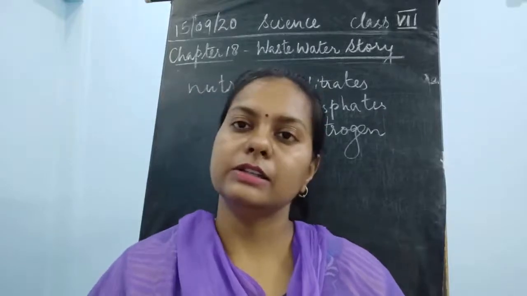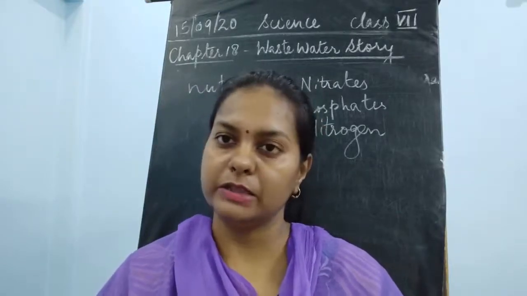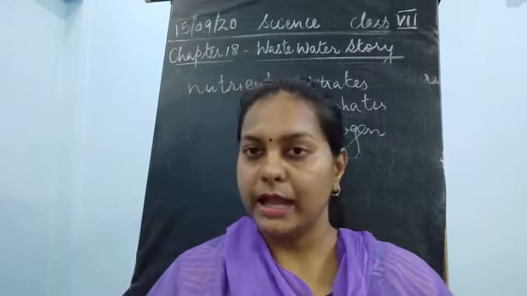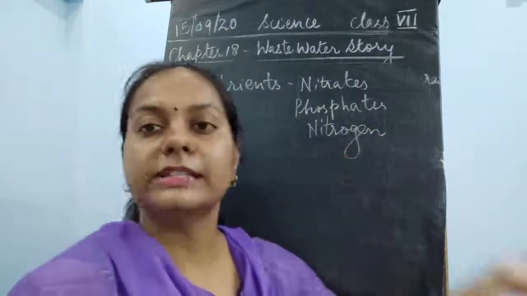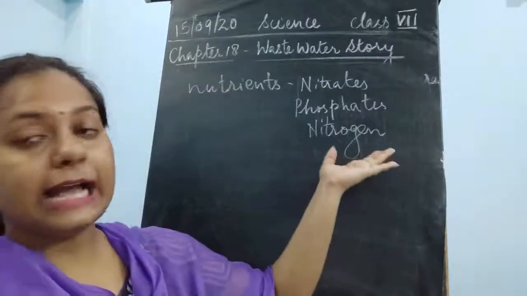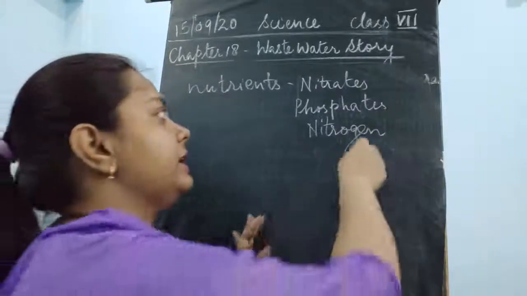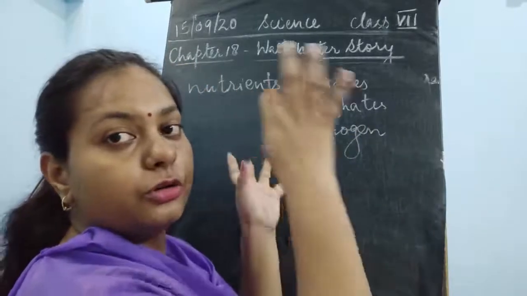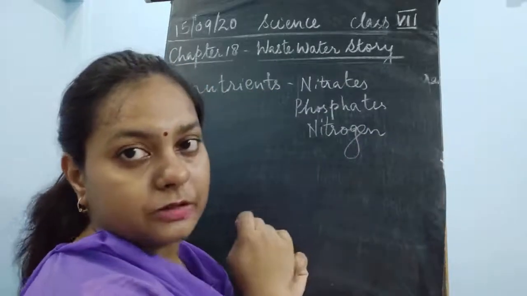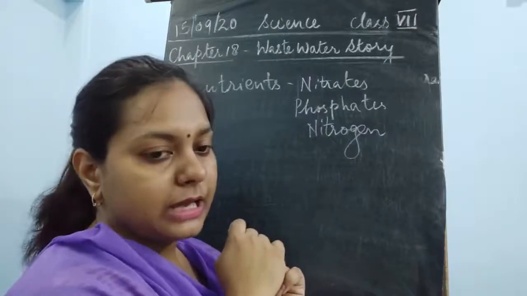But here, it acts as a nutrient. So these nitrites, phosphates and nitrogen are responsible for a good growth of the microorganisms, children. That is why they are said to be nutrients.